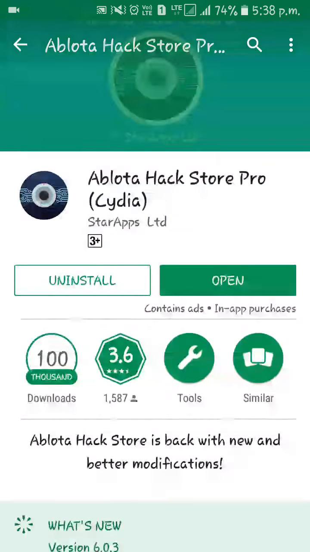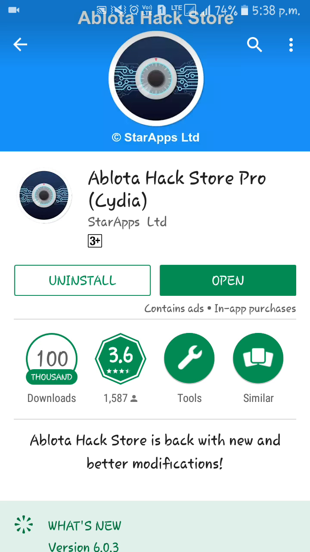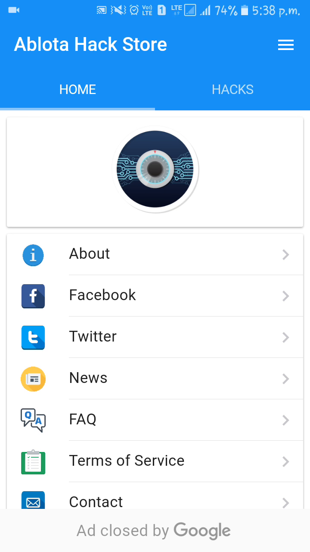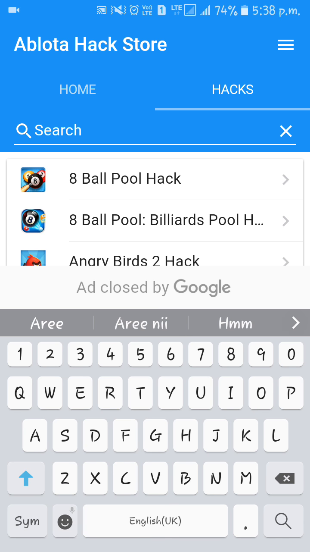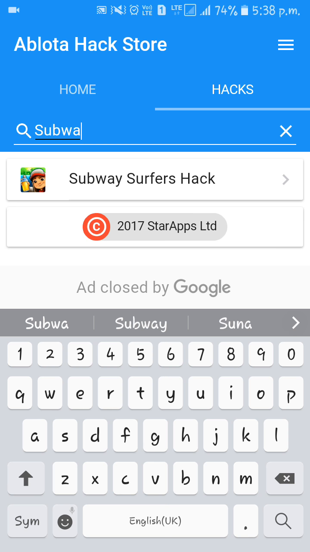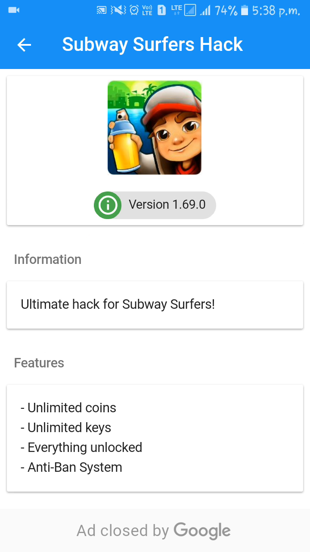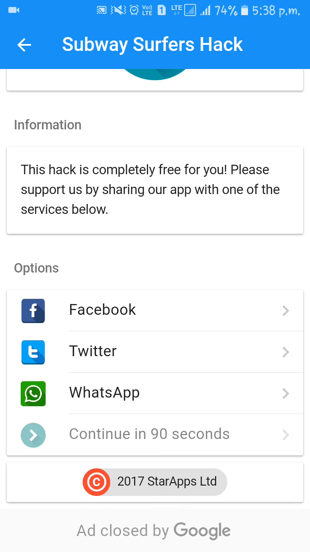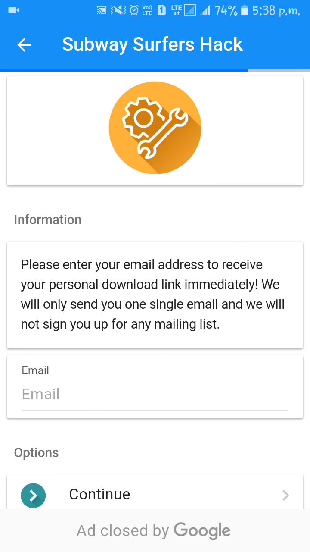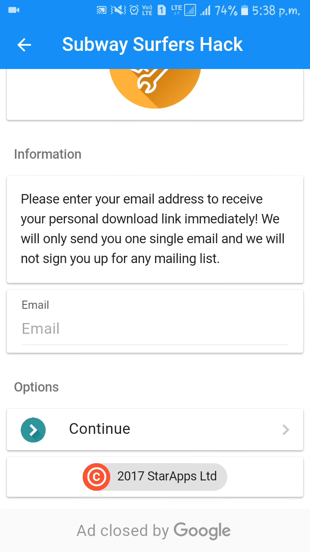As you can see, I have already downloaded and installed it, so let's open it. Then go to the hacks section and search Subway Surfers hack. Then open it. Then go to the installation. You can share it with this application or wait for the timer. I will share it. So the timer is up.